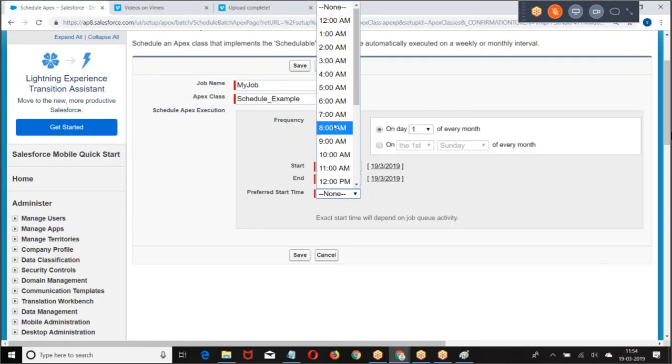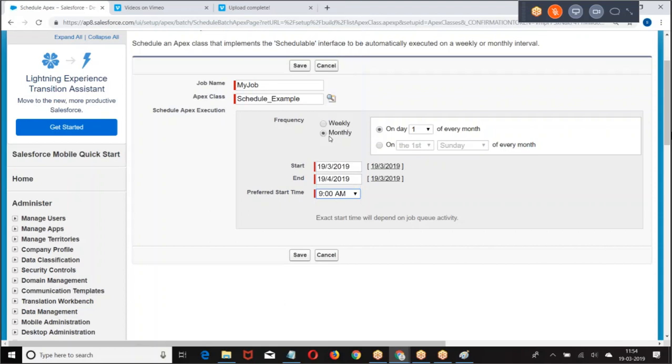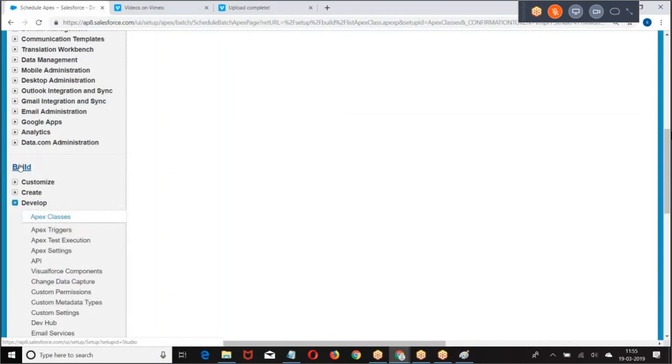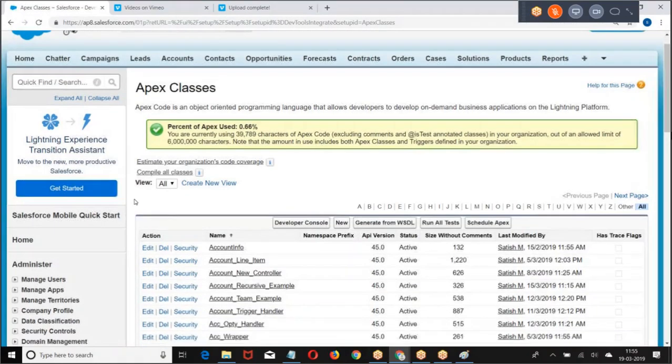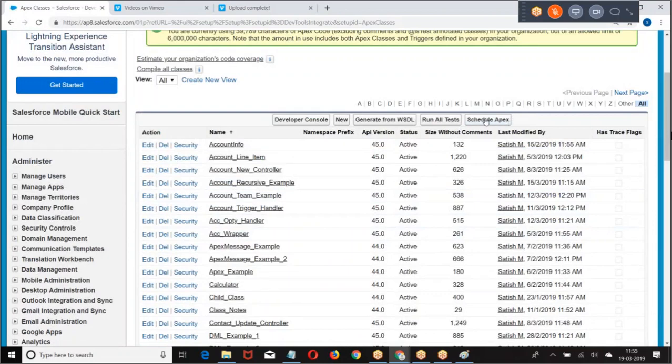When you define the time, you have fixed times. You don't have the flexibility to choose whatever you want; out of the options given, you are supposed to choose. So in how many ways can I schedule? Two ways. One is System.schedule, programmatically. The other is that the administrator can schedule by using navigation: Setup, build, develop, apex classes, Schedule Apex. I hope you are good.